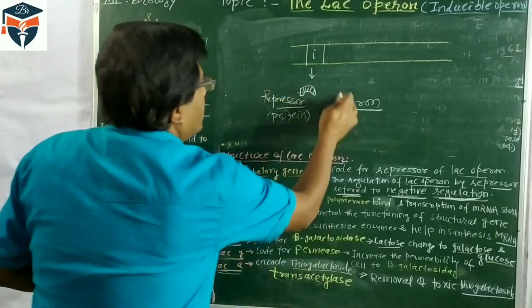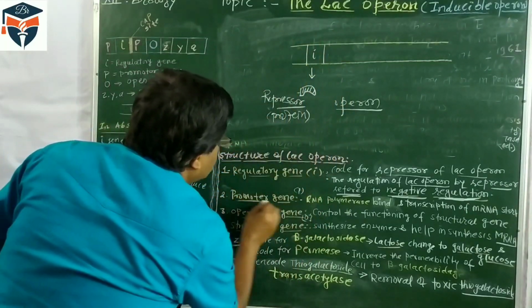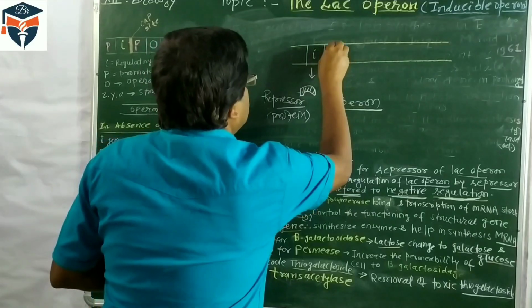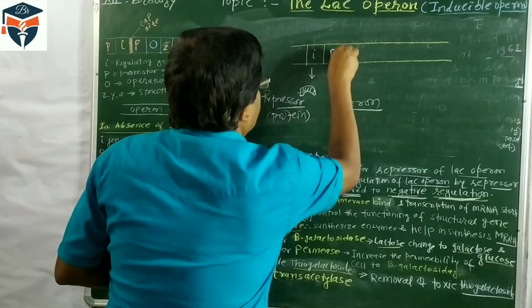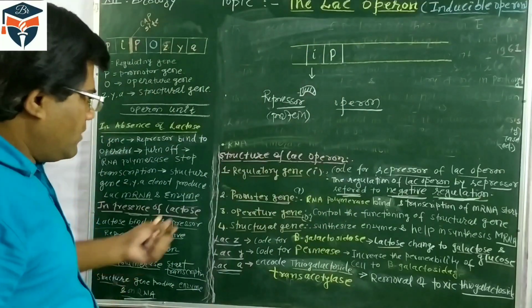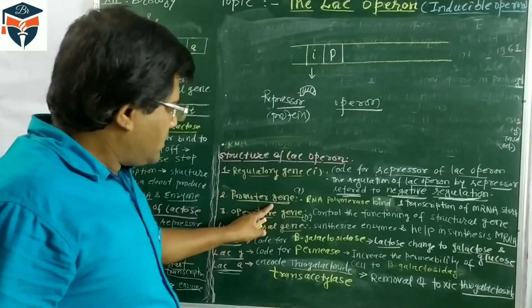Second, in the operon, the second gene is the promoter gene. This promoter gene is indicated by P. What is the function of the promoter gene?